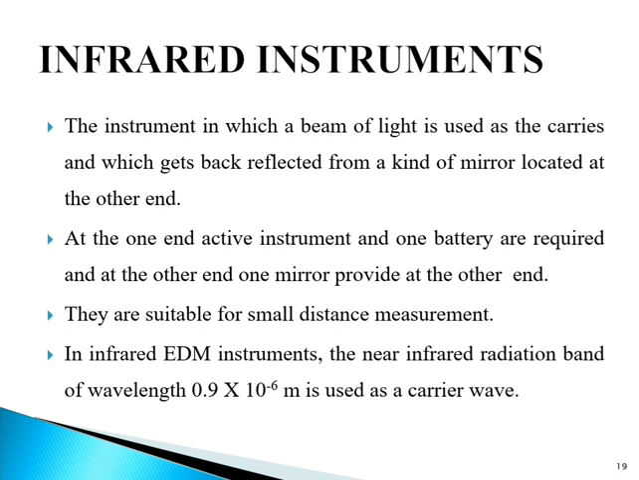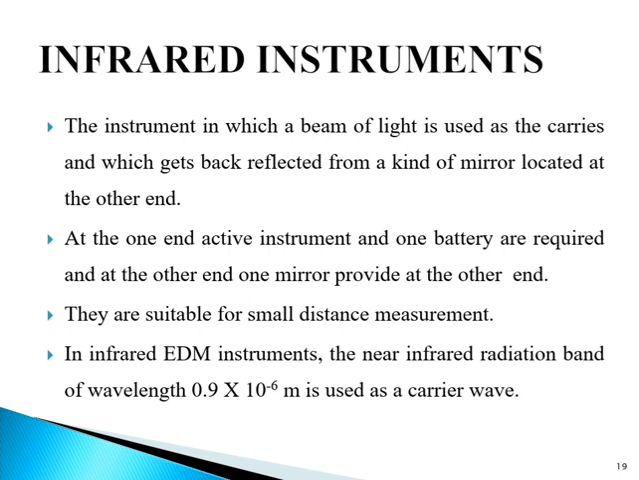When the distance between the end stations is comparatively large, a telescope is used for aiming the beam at the mirror, and laser is used as the carrier, as this has a very small angle of spread. In infrared EDM instruments, the near infrared radiation band of wavelength 0.9 into 10 raised to minus 6 meter is used as a carrier wave. The carrier wavelength in this group is close to the visible light spectrum.